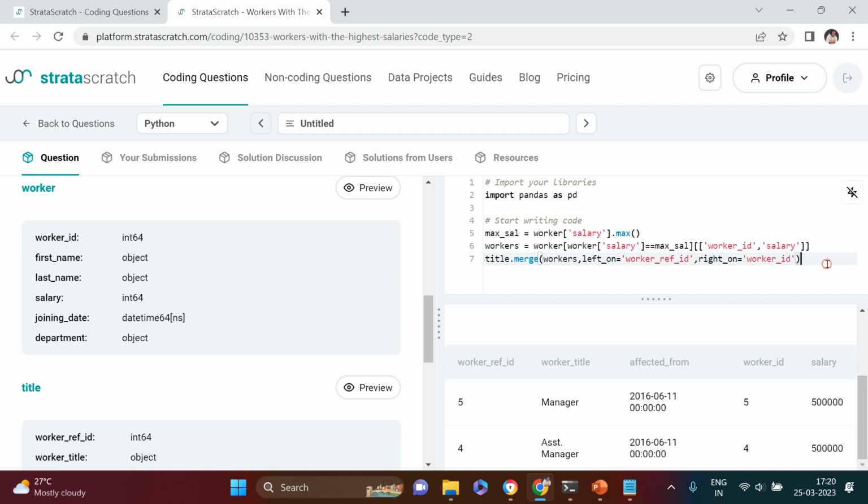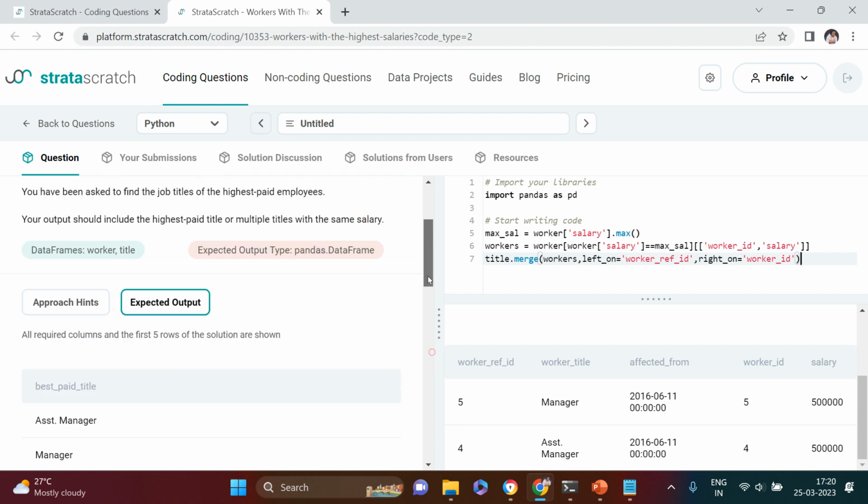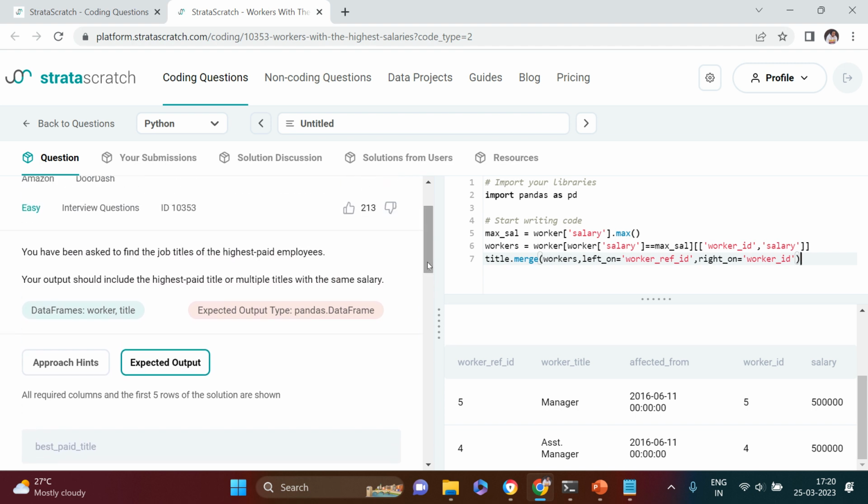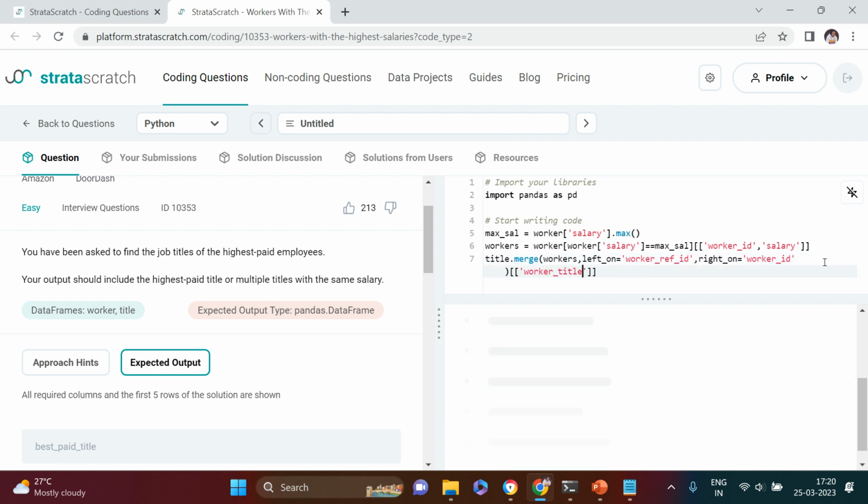The next thing you require is to produce only one column, the title column. Do we need to arrange this? Your output should include the highest paid title or multiple titles with the same salary. So let's produce the column which is needed. There is just one column needed, and that is worker title. Here's what we got.